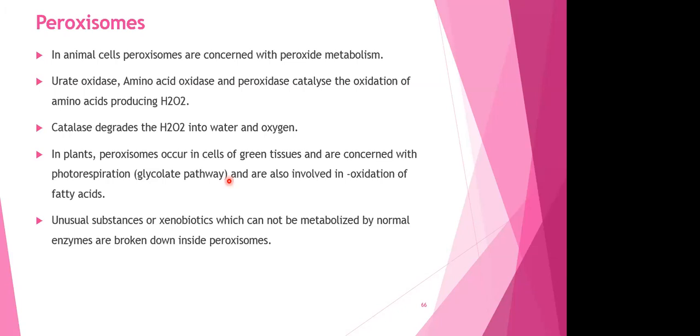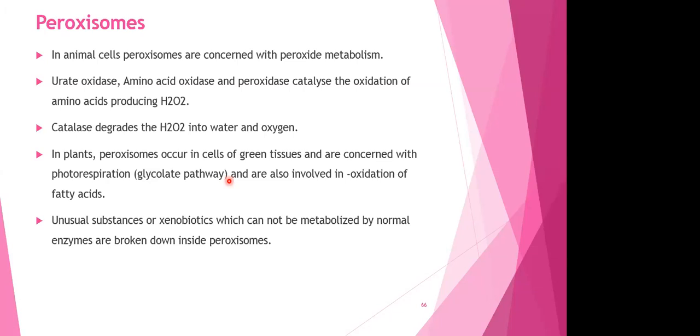The last point is unusual substances, or xenobiotics. Sometimes some medicines, or sometimes we eat something very odd, that will cause certain toxin production in our body. These toxins cannot be metabolized by normal enzymes, and to break them down you require these peroxisomes. So peroxisomes actively take care of the xenobiotics. Don't forget the word xenobiotics; this has been asked many times in your exams. So peroxisomes are very important for animal cells as well as plant cells. Fine. So one of the microbodies was the peroxisome.